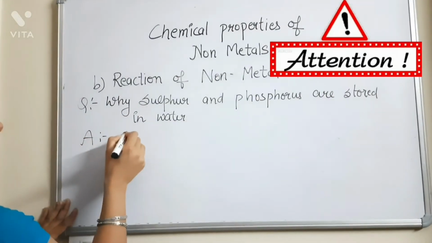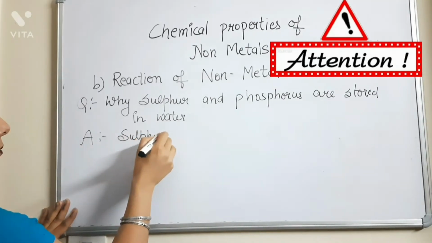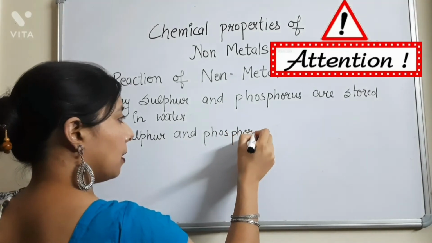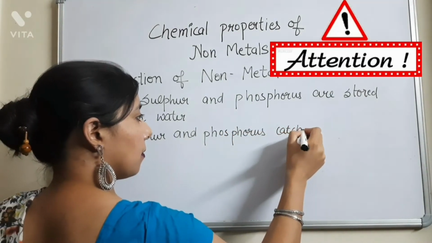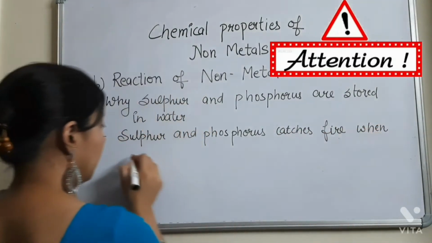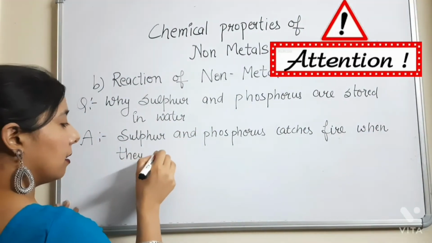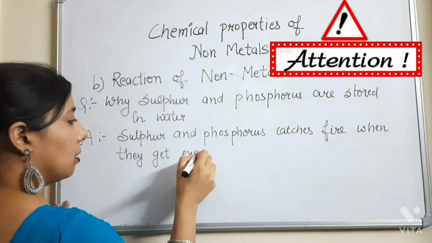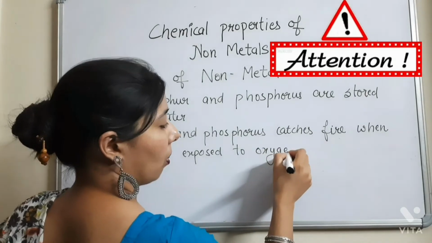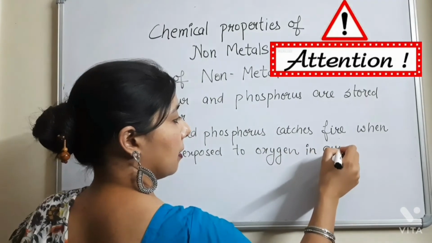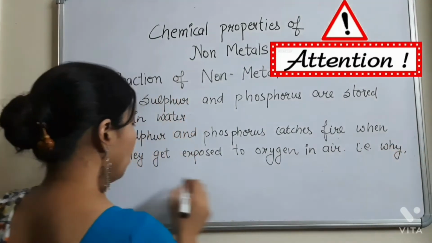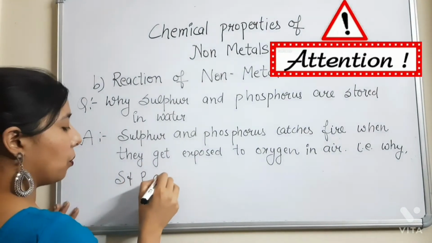Sulfur and phosphorus catch fire when they get exposed to oxygen in air, so that is why both sulfur and phosphorus are stored under water.